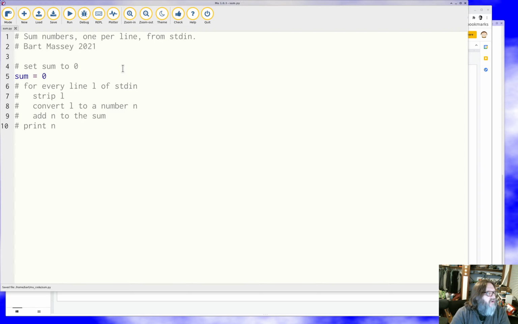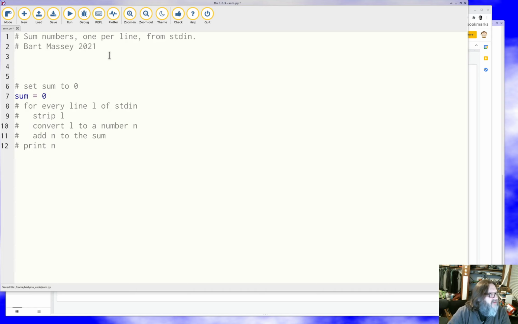So right now, sum is 0. For every line of standard in. Oh, that means we need to have imported standard in, which we forgot to do. From sys import standard in. Now I've got a lovely standard in that I can play with.